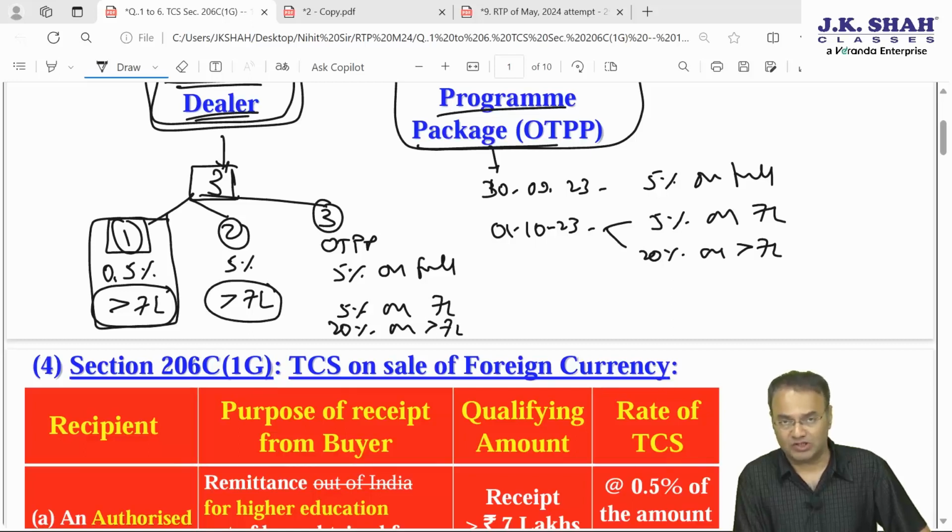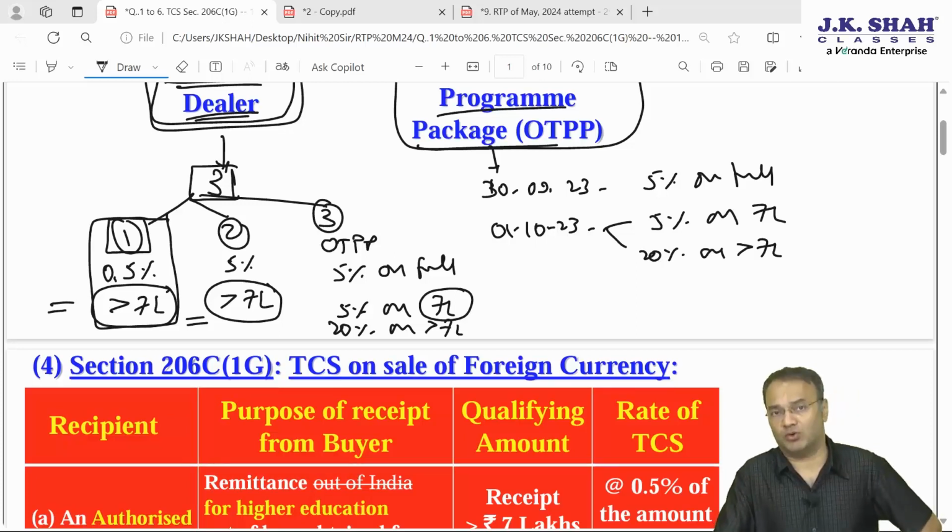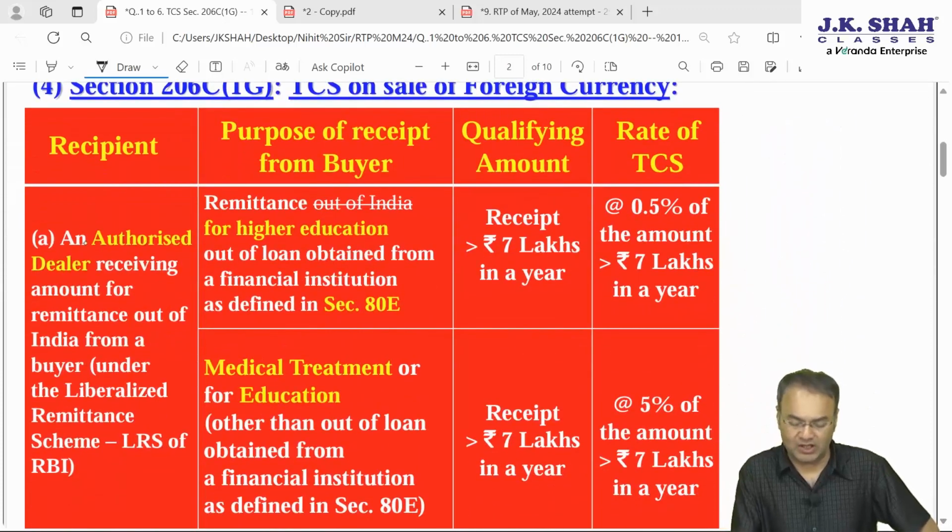For 7 lakhs, no TCS. However, it will not be 7 lakh plus 7 lakh plus this 7 lakh. It will not be that way, 14 lakh or 21 lakh. The overall limit is 7 lakh rupees. So in this question, MCQ 1, 2, 3 out of total 6 MCQs based on case scenario 1, you will have to apply this provision. What is it? We will discuss, but first let's glance through it quickly.